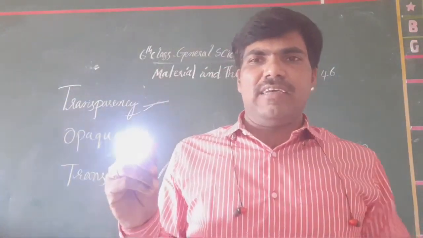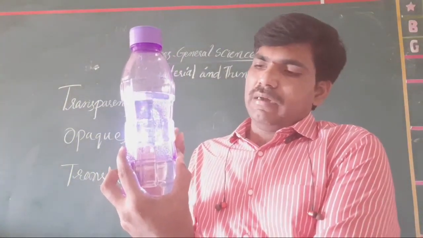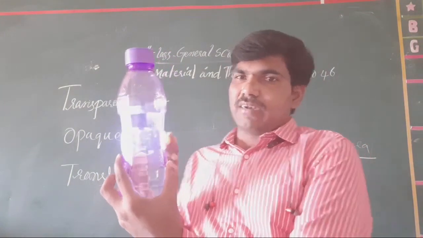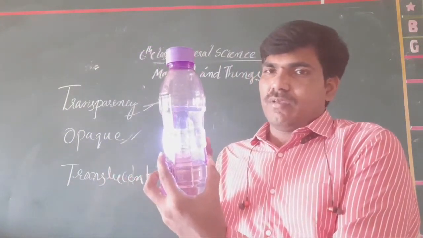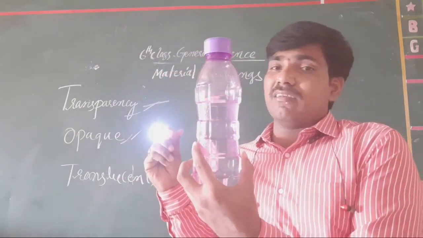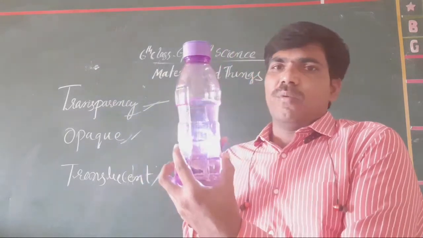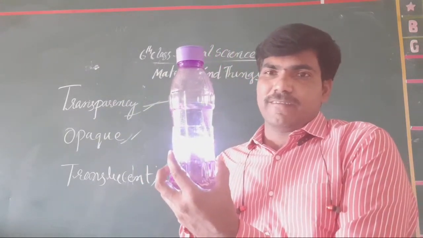When a bottle of water comes in between you and this torch, the total light appears like this. But when the bottle is in the middle, it is somewhat not appearing for us.